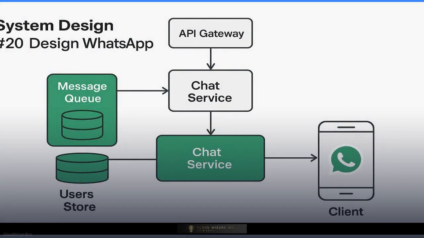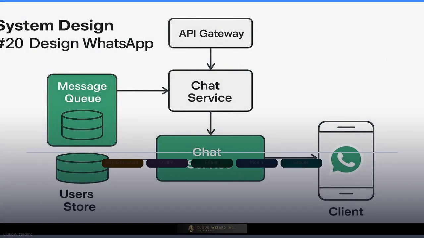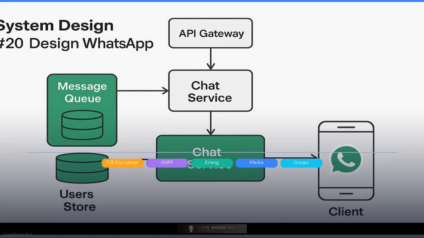Welcome to Cloud Wizard. In this video, we're doing a complete deep dive into one of the most iconic system design problems in the world, designing WhatsApp. With over 2 billion users sending more than 100 billion messages every day, WhatsApp is a masterclass in real-time, secure, and globally distributed messaging. We'll cover how text, media, groups, status, voice and video calls, presence, last seen, and multi-device sync all work together at massive scale. Whether you're preparing for a senior engineering interview or building real-time communication infrastructure, this one is for you. Let's get into it.